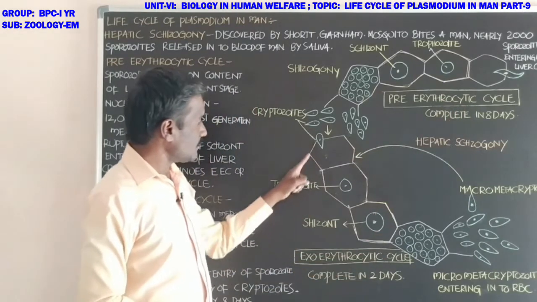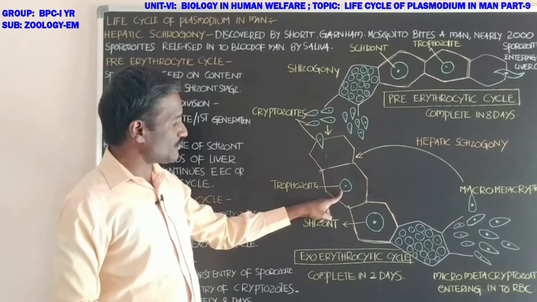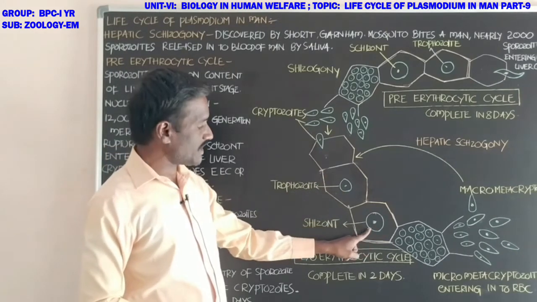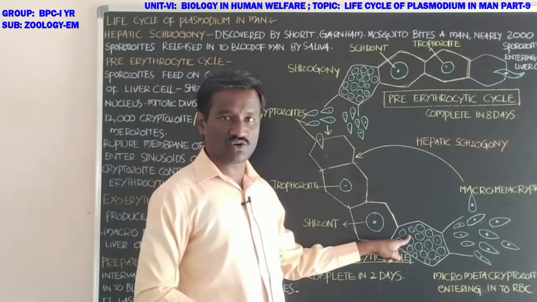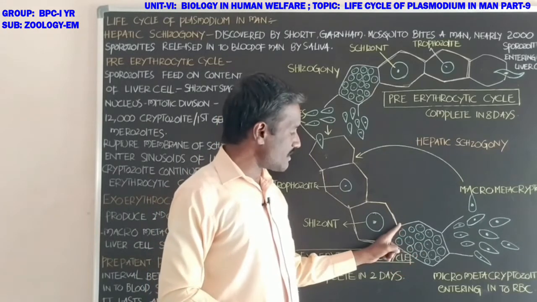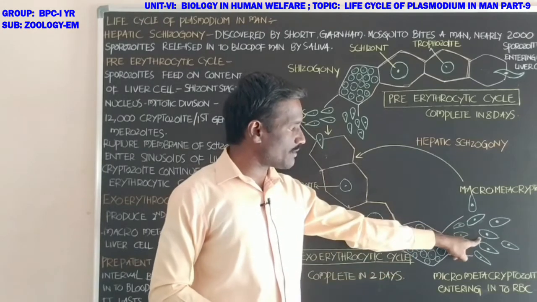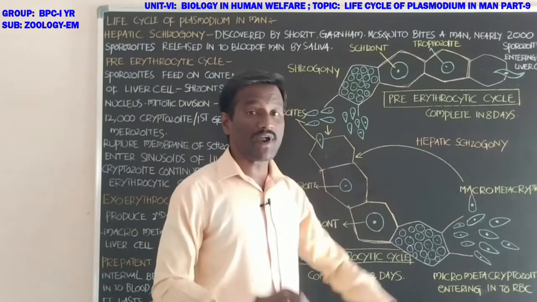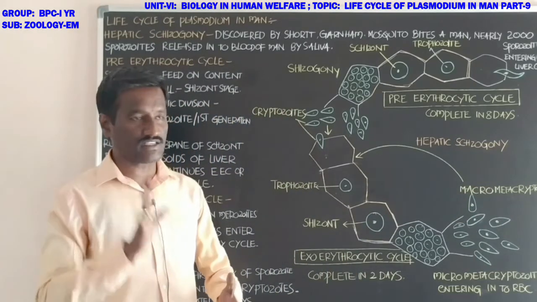Cryptozoites enter the liver cell and develop into trophozoites. The trophozoite assumes its shape and becomes a larger schizont. The schizont undergoes schizogony and many daughter individuals are produced. The liver cell membrane ruptures, and many daughter stages are released. These are called metacryptozoites or second generation merozoites.